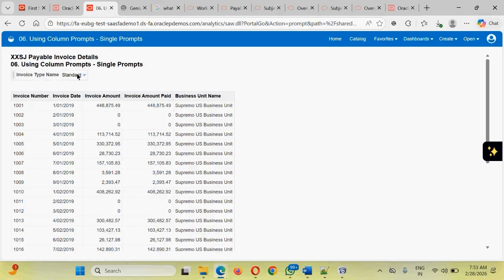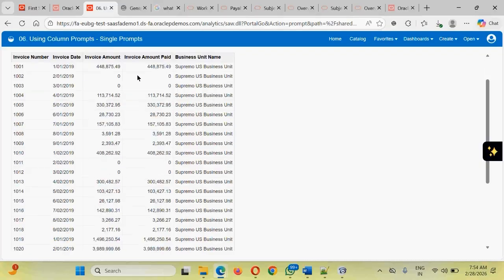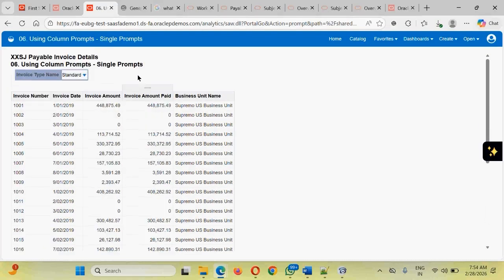Okay, and guys, in the analysis you see we have added the invoices, so that is the reason it is showing this as a table prompt. Otherwise, if you are using column prompts, there is no point in using the table prompts also. Okay, so guys, there may be some limitations from column prompts also.